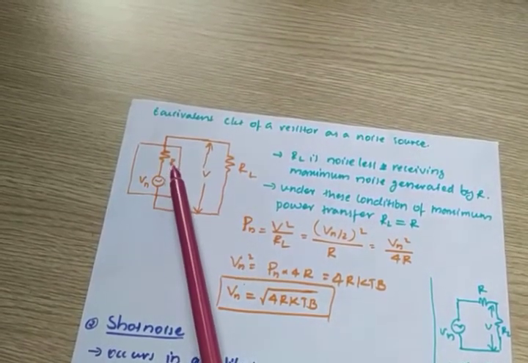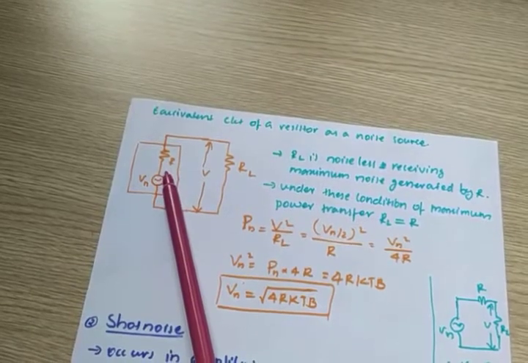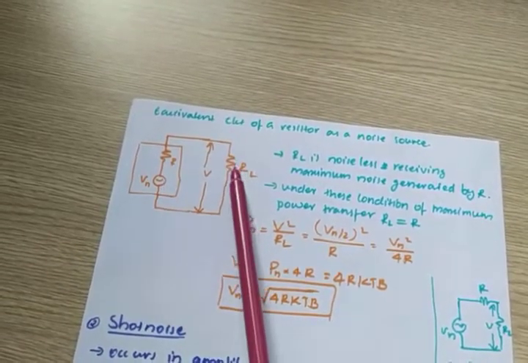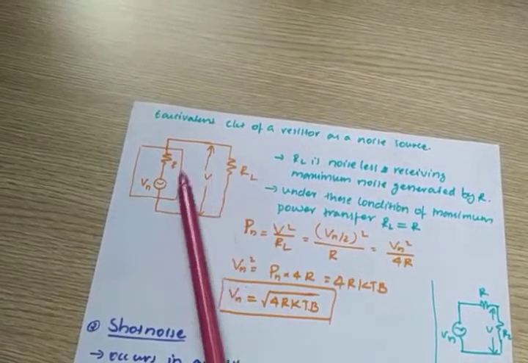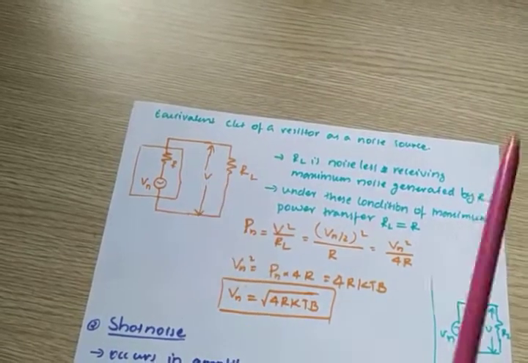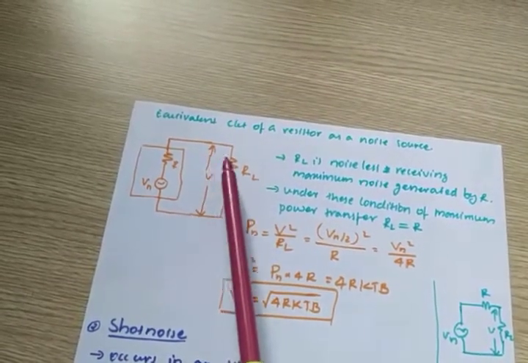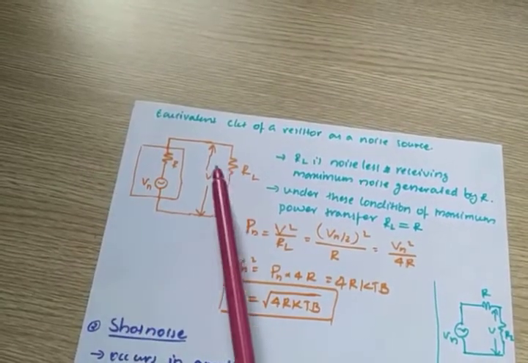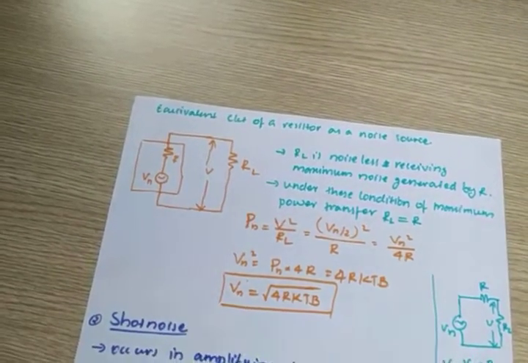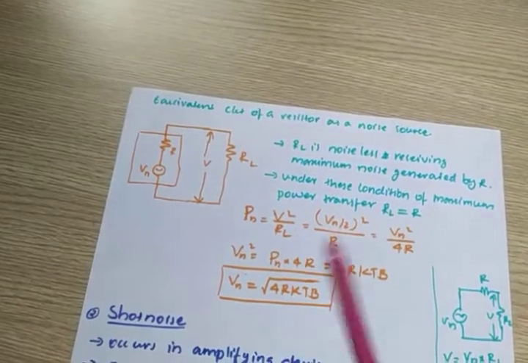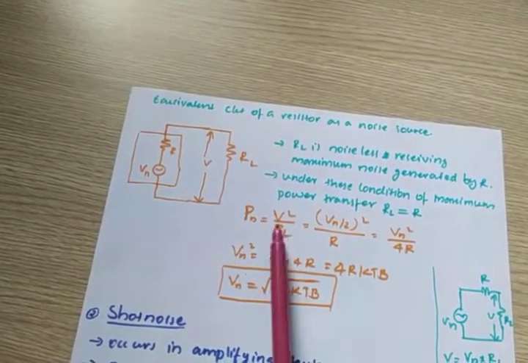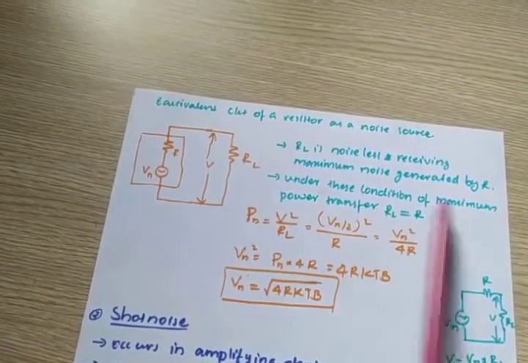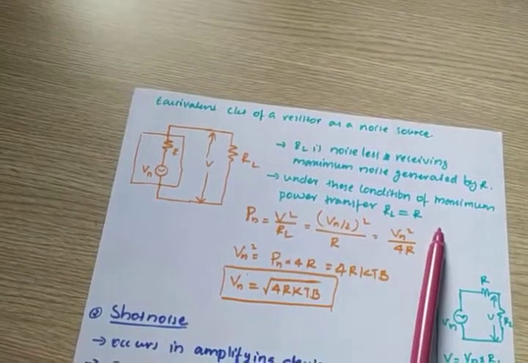Here the power is nothing but noise power. So maximum noise is transferred to here if these two resistances are equal. We are assuming that condition. Now we will check what is the noise received at the load, or what is the noise at the system. So under this condition, maximum power transfer, RL is equal to R.